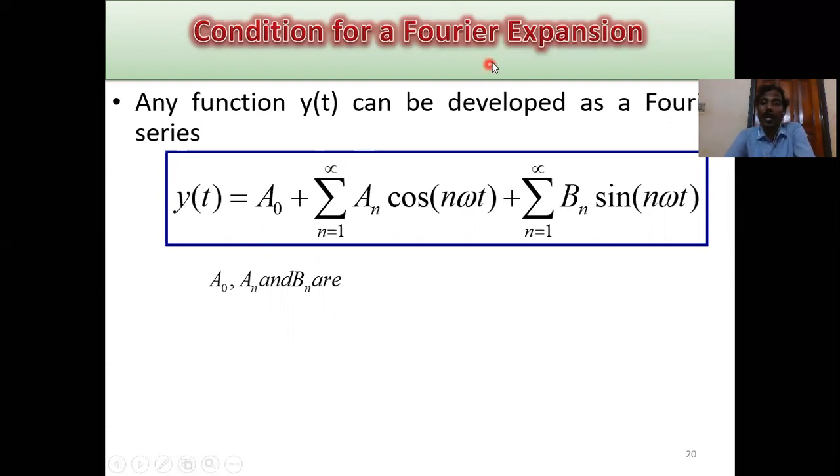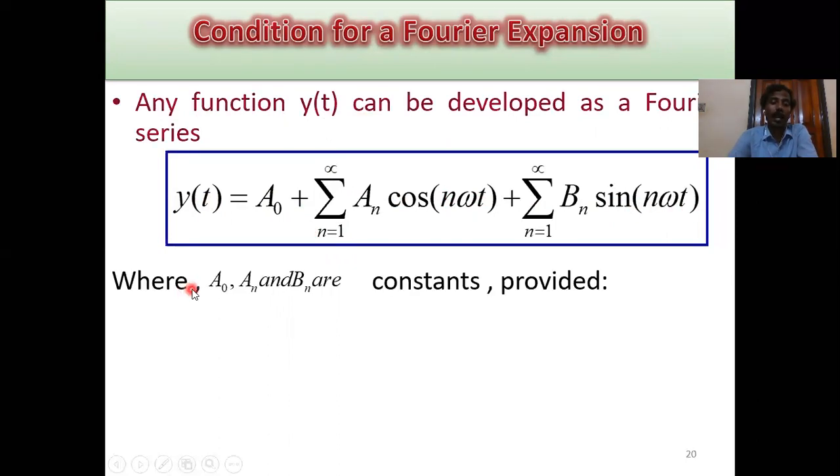Condition for a Fourier expansion. What is the condition? Any function y of t can be developed as a Fourier series. Y of t equals a0 plus the sum from n equals 1 to infinity of an cos n omega t plus the sum from n equals 1 to infinity of bn sine n omega t, where a0, a1, a2, a3 and so on, and b1, b2, b3 and so on are constants, provided